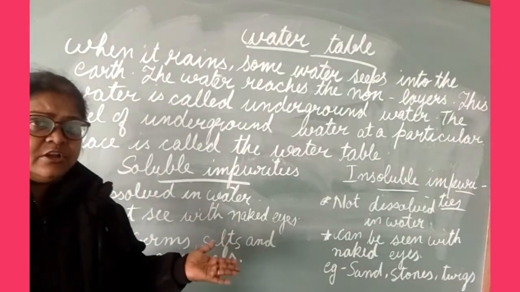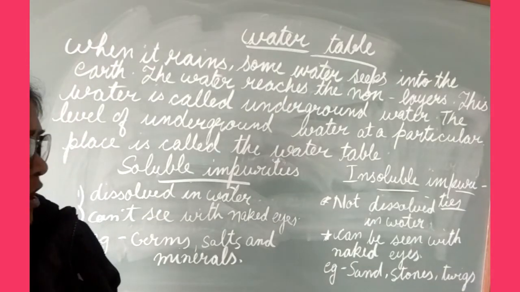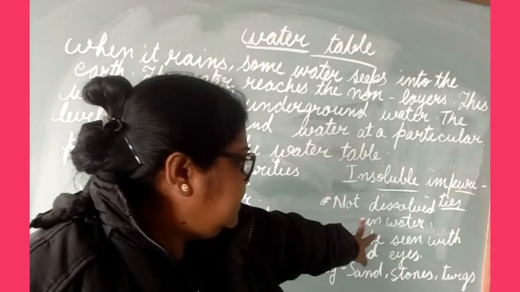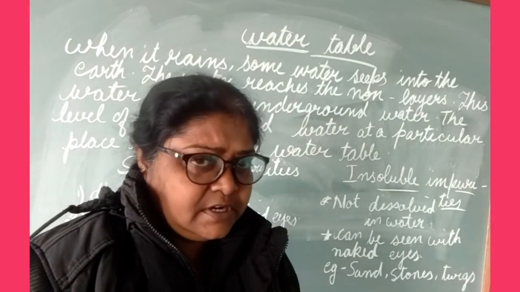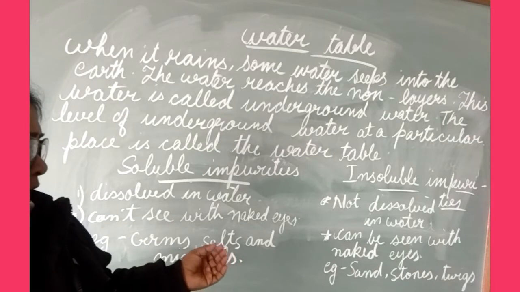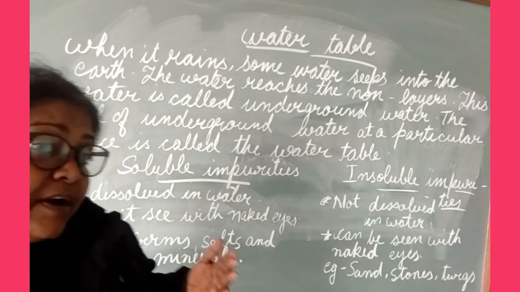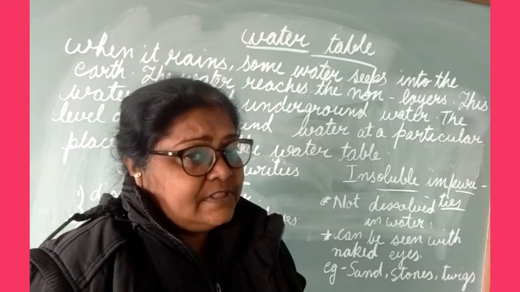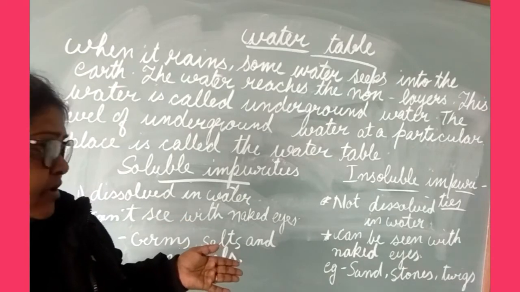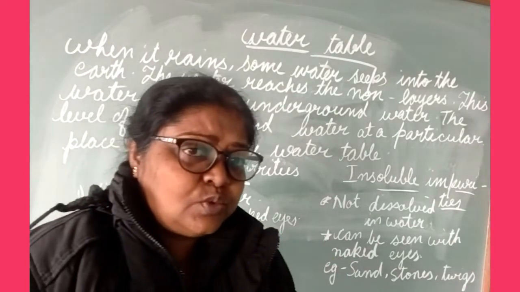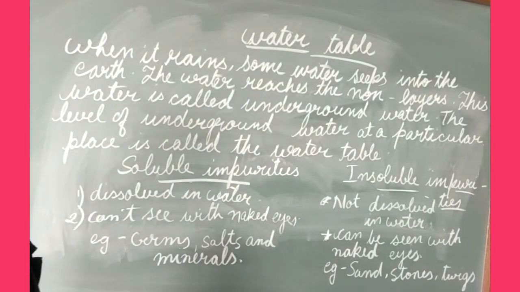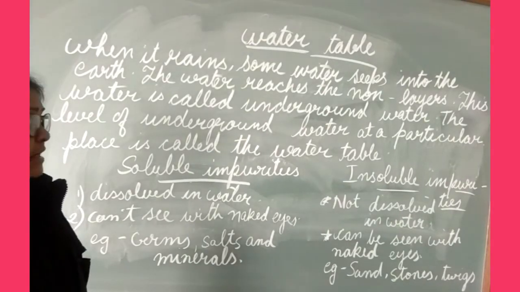Next one is insoluble impurities. What is that? Insoluble impurities do not dissolve in water, and we can see them with our naked eye. What are the examples of insoluble impurities? Sand, stone, twigs. These are the examples of insoluble impurities. So it is clear to you all what you have learned.